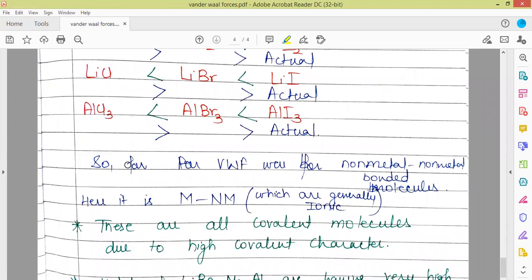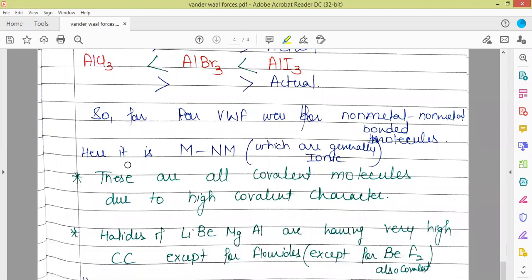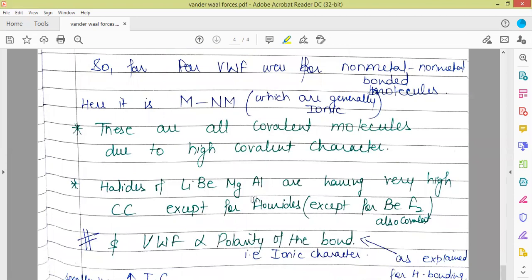They have high covalent character. So halides of lithium, beryllium, magnesium, and aluminium have very high covalent character, except for the fluorides, with a further exception of beryllium fluoride, which is also covalent. So fluorides are ionic, but beryllium fluoride is non-ionic, that is, it is covalent.